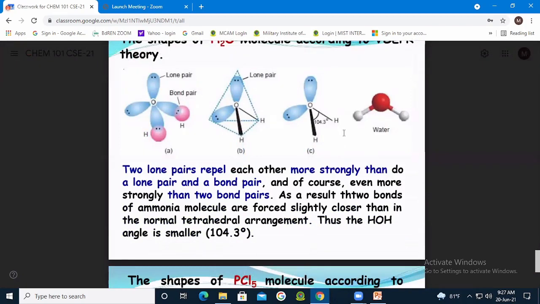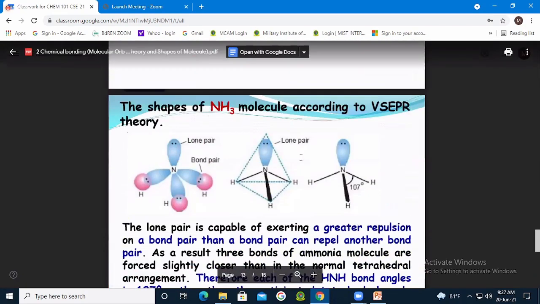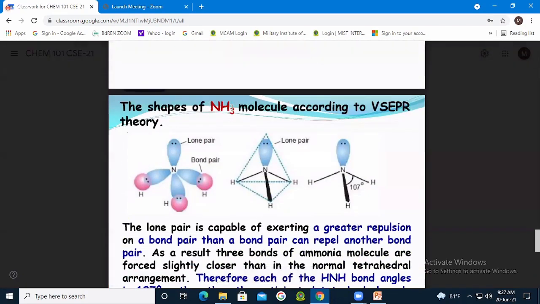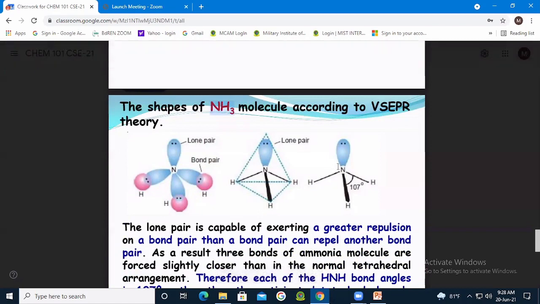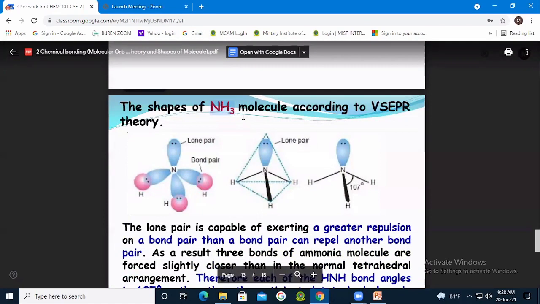Okay, now if we ask you about another molecule of the same type, like NF3, then how can you explain that one?